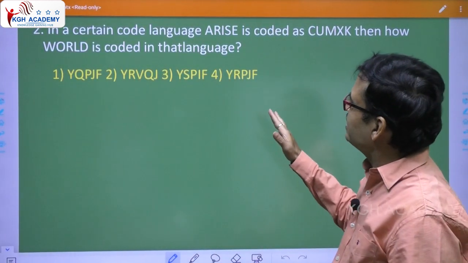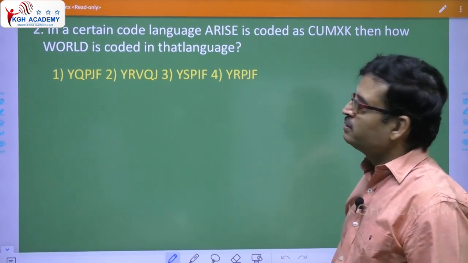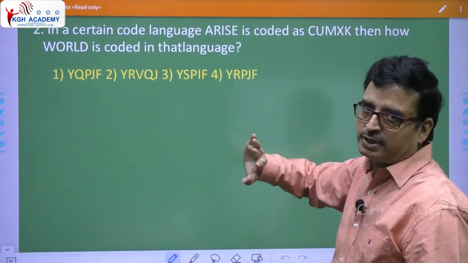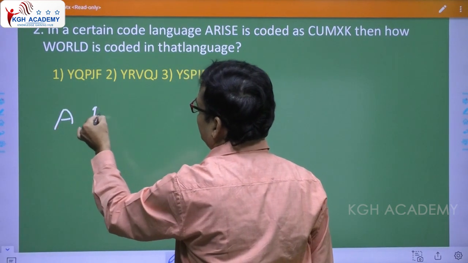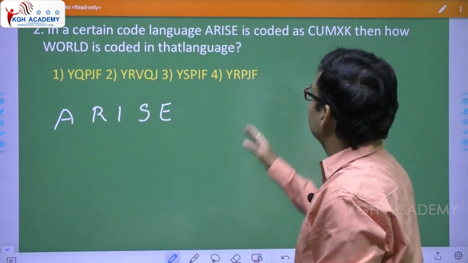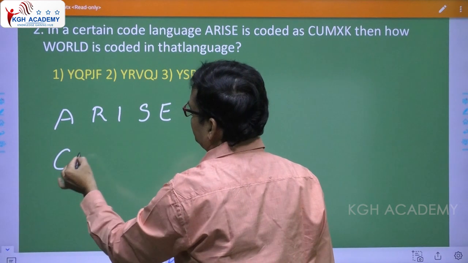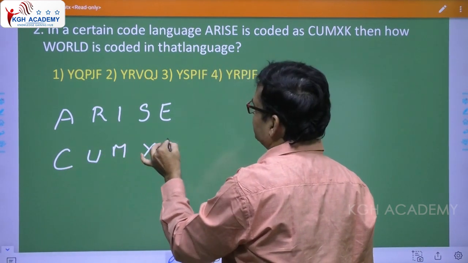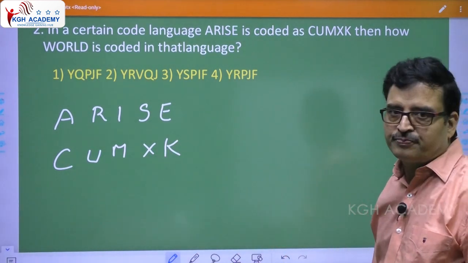In a certain code language, ARISE is coded as CUMXK. Then how is WORLD coded in that language? Clear? So first of all, let us put it here. ARISE, and CUMXK. What they have done, that we have to find out.